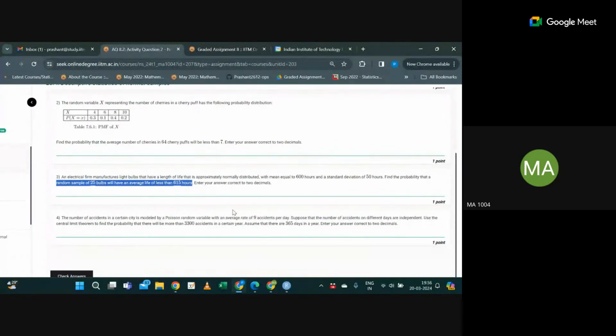What is the meaning of this line which I have highlighted in blue? The meaning is probability of y less than 615. What is the y here? Y is the average life of 25 bulbs.